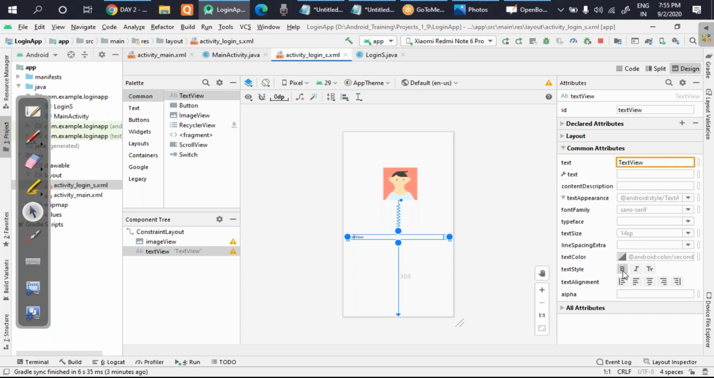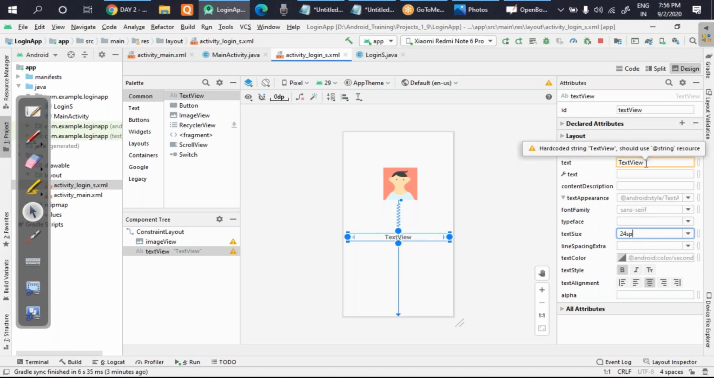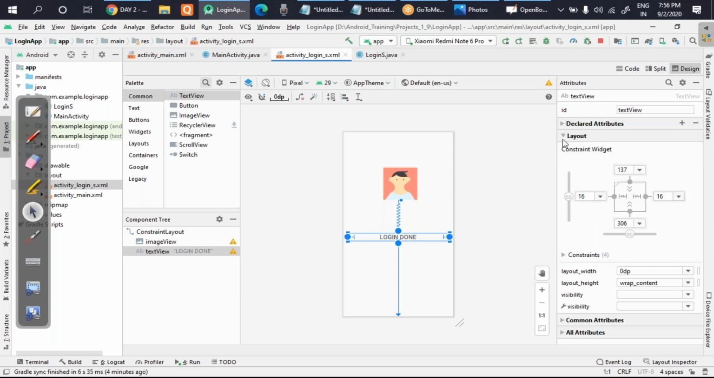You can see by clicking here it will become bold. If I want to put it in the center, you can click this part, it will come in the center. If you want to increase the size, you can click on this and you can increase by clicking here. You can see that it has been increased. Okay, so the message should be what? Login done. So I'll change the message also, that is login done. So I hope this is clear to everyone.